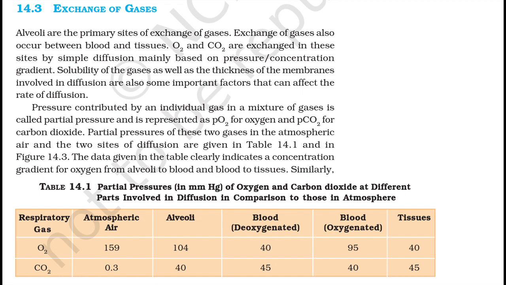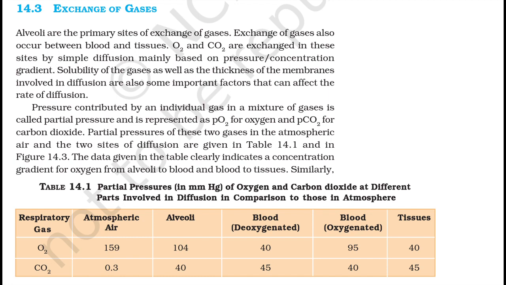Pressure contributed by an individual gas in a mixture of gases is called partial pressure, and is represented as PO2 for oxygen and PCO2 for carbon dioxide. Partial pressures of these two gases in atmospheric air and on the two sides of diffusion are given in table 14.1 and in figure 14.3. The data given in the table clearly indicates the concentration gradient for oxygen from alveoli to blood and blood to tissues. This is table 14.1.